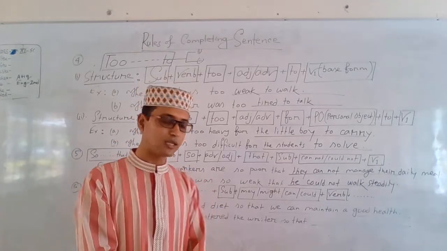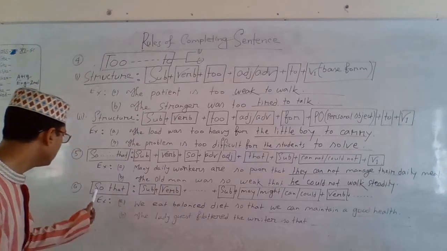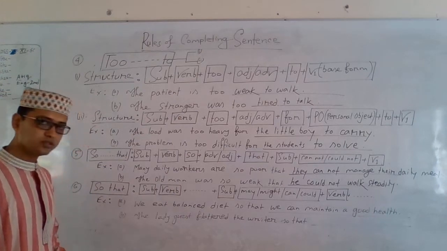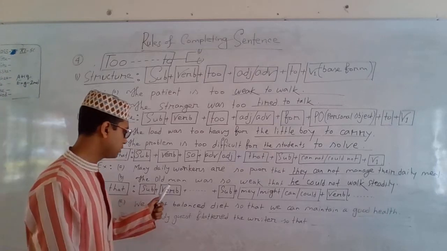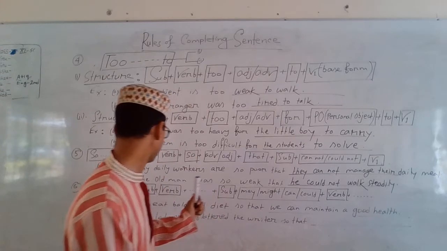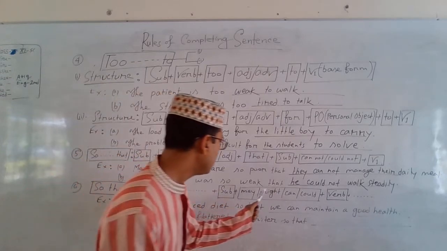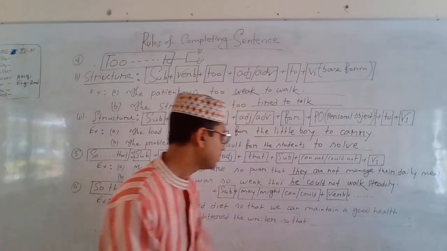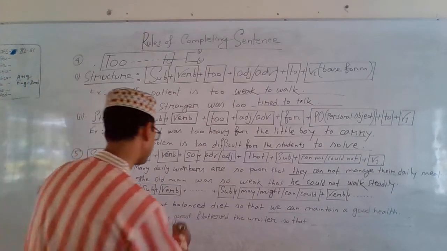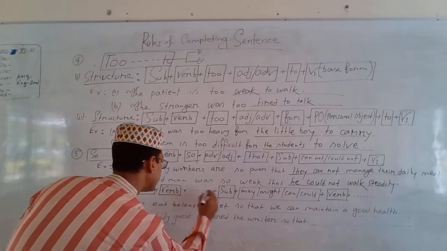Dear students, let's concentrate on rule number 6. That is so that. Okay, subject plus verb plus the subject plus may, might, can, could plus verb. Okay, subject plus verb plus and then so that.